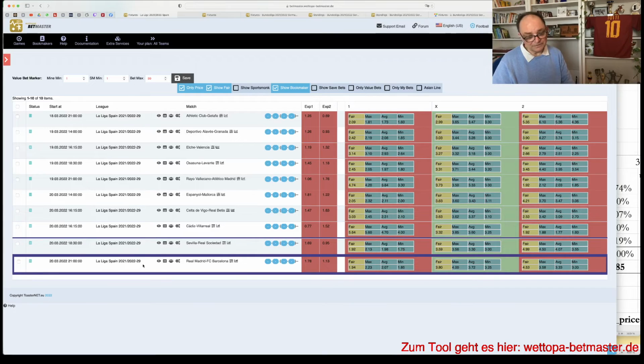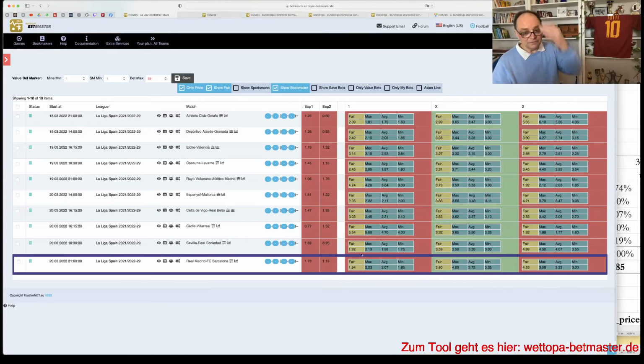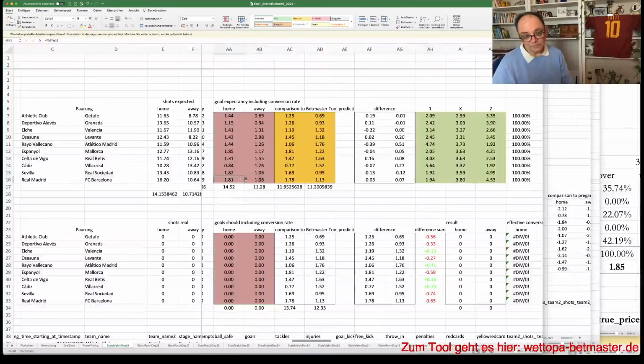And the big derby, the El Derby, the Clásico, and so on. Go for Real Madrid. No way I'm going to do that. No way. 2.13 is almost sounding ridiculous to me. I close my eyes when I look at the computer prices here. It's not possible. Whereby here it still would be confirmed.